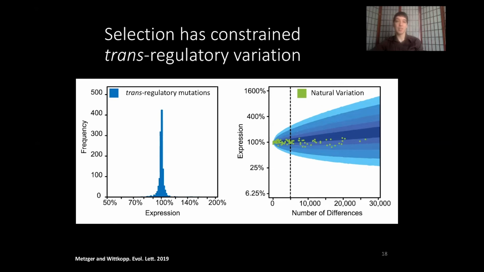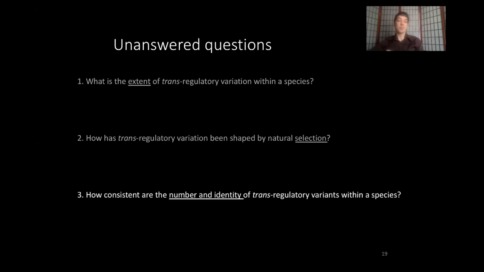All right, so now established that there's extensive transregulatory variation within a species, and that this variation has been acted on by natural selection. The final question here is how consistent are the number and identity of transregulatory variants within a species?